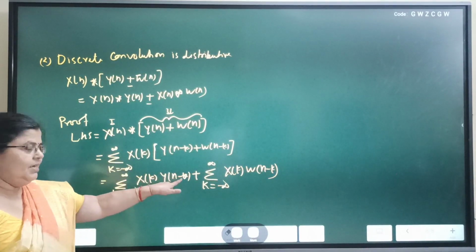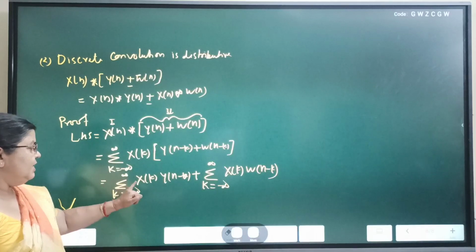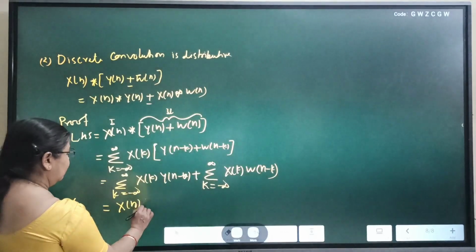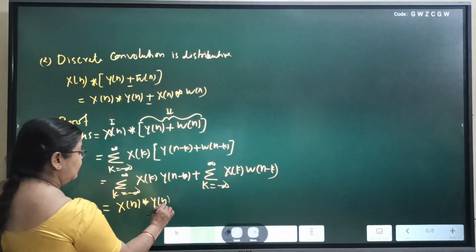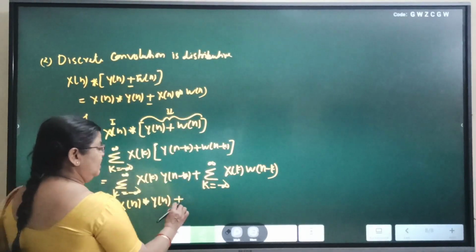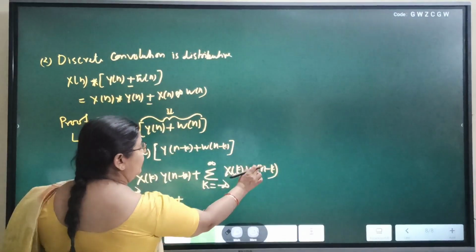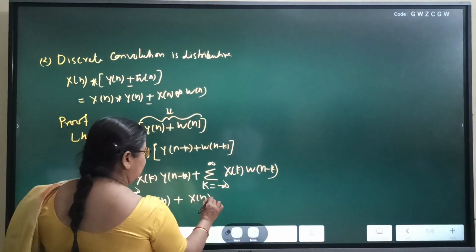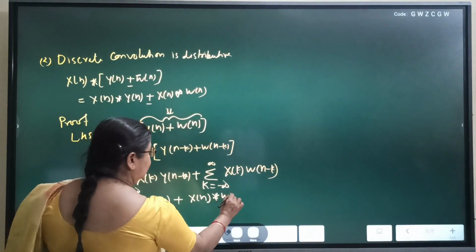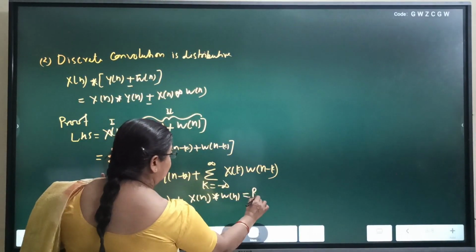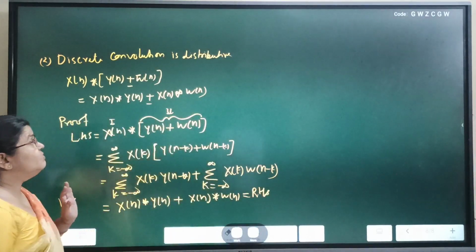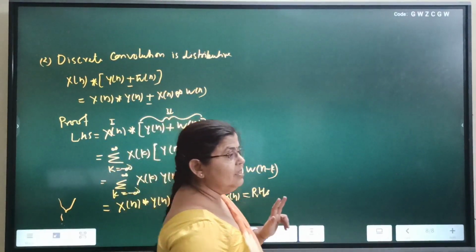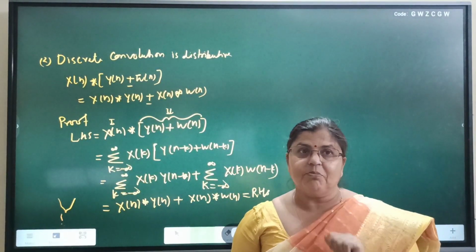Dummy variable k and n minus k, so we call it x[n] convolved with y[n]. The first term is nothing but x[n] convolved with y[n] plus, similarly, x[n] convolved with w[n], and this is nothing but the right hand side. In this way one can say that discrete convolution is distributive. This is the second property.